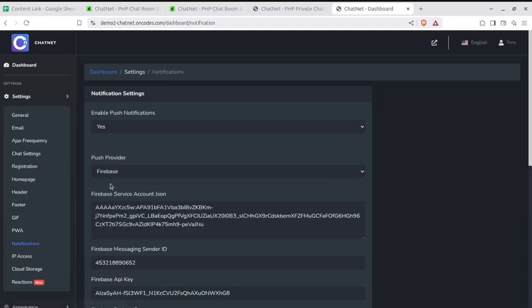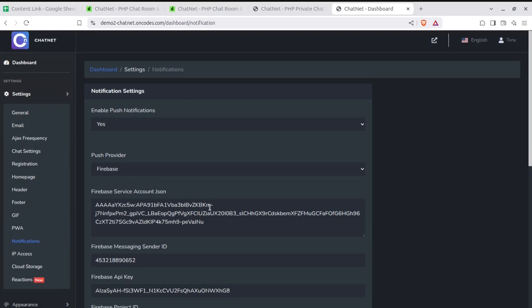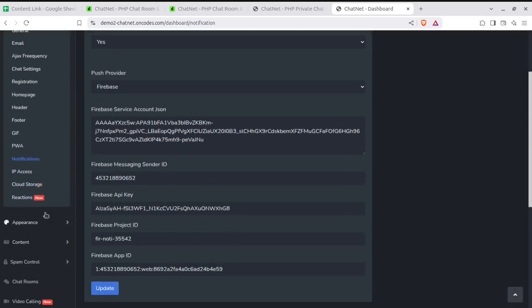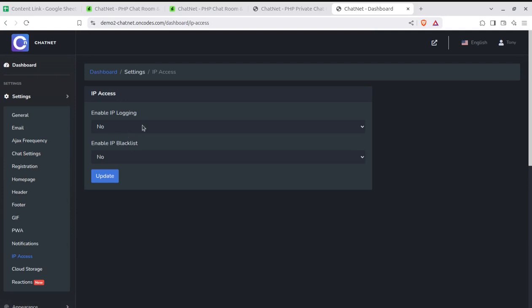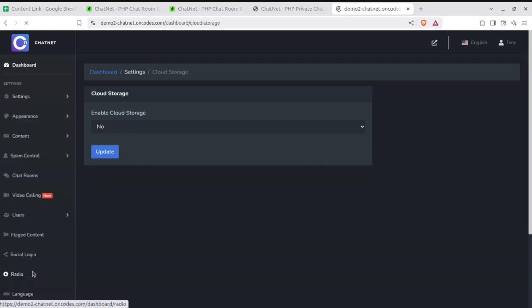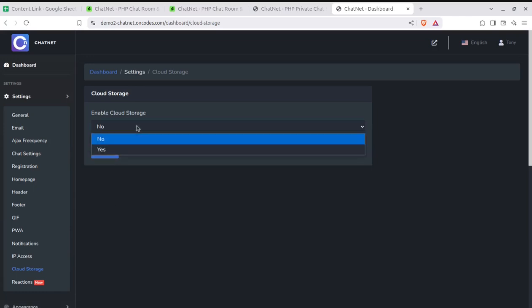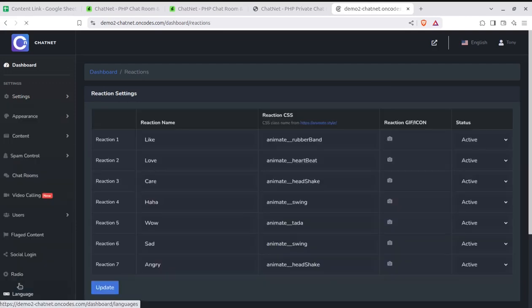You can control the Firebase notifications, like the push notification system is here, and you can use Firebase for notification. IP access controls: enable IP logging and enable blacklist. And further, we have a cloud storage solution for where to store the data. Either you can use the cloud or you can use local storage. And the reactions options are here.